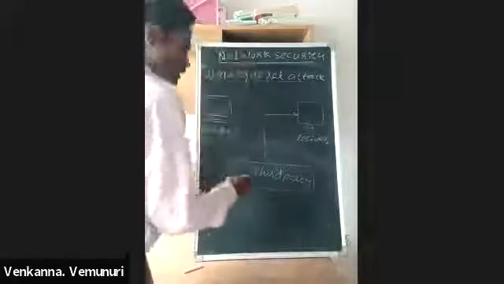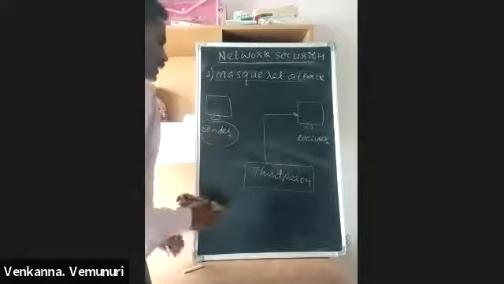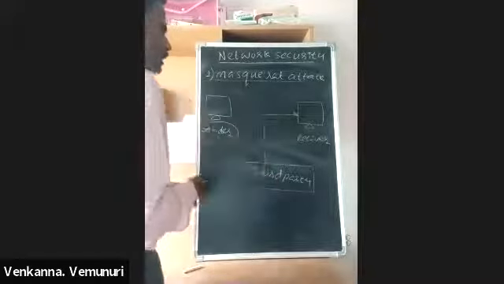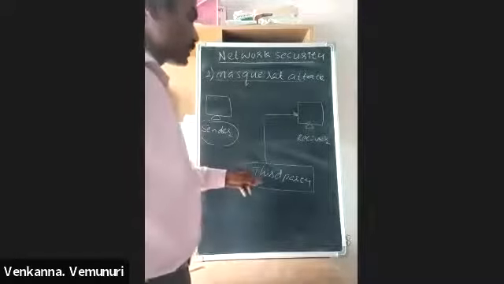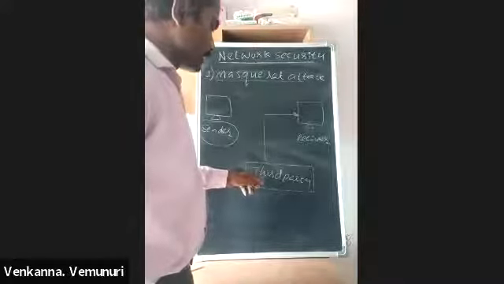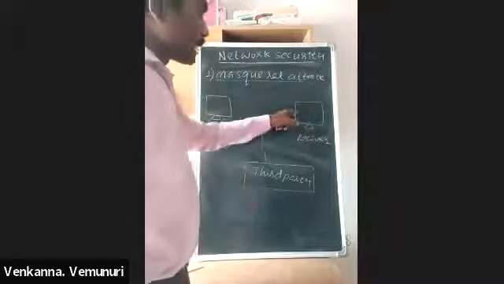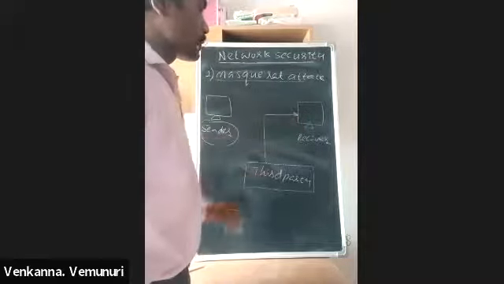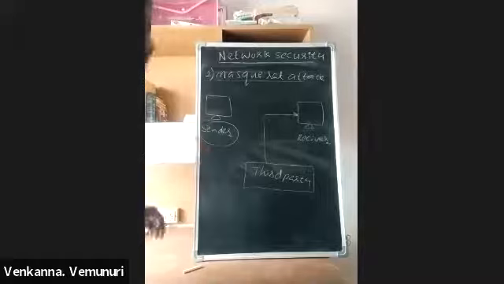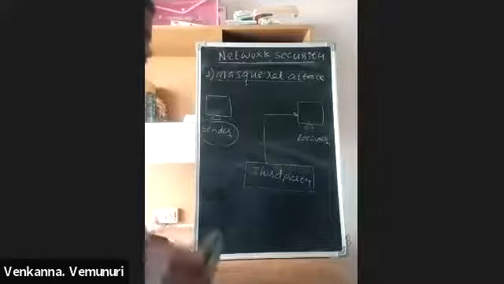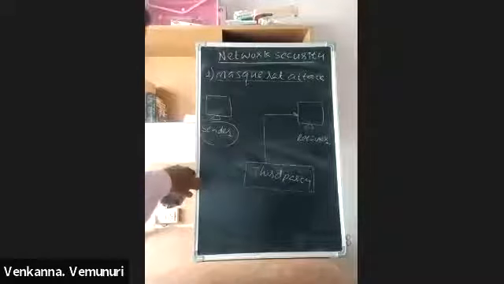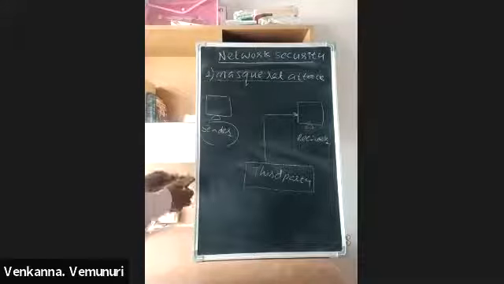This person is using another person's name to send data. If this person tried to send data directly with his own name, the receiver would be suspicious, and the firewall would also be suspicious. Immediately it would give a message: you are receiving some data from unauthorized persons.